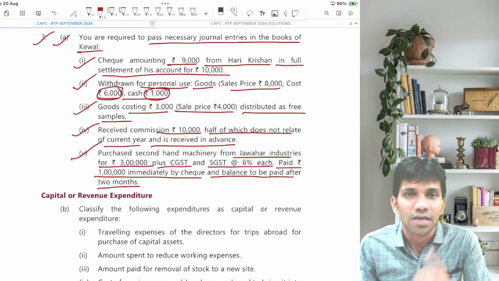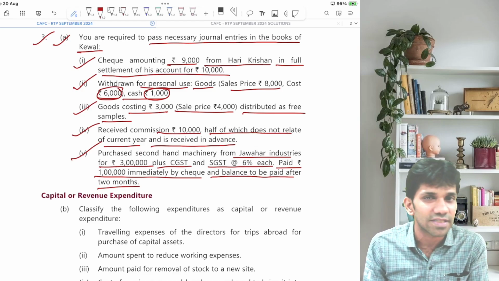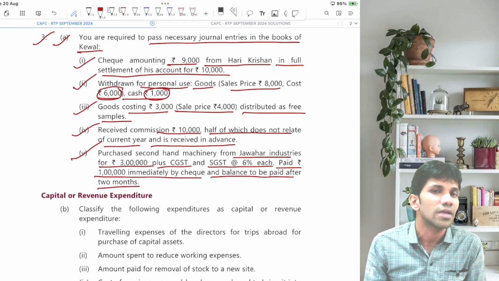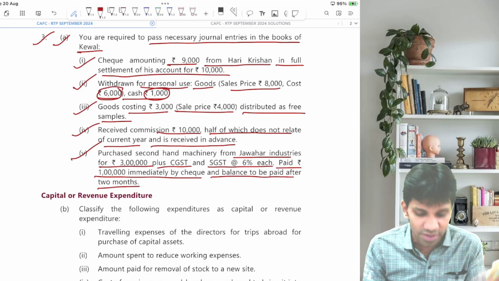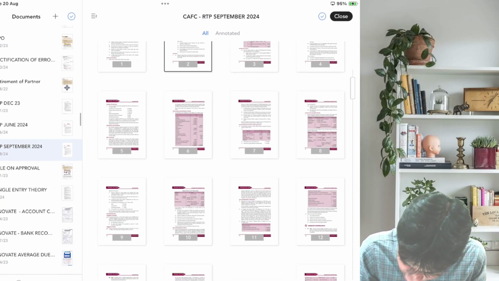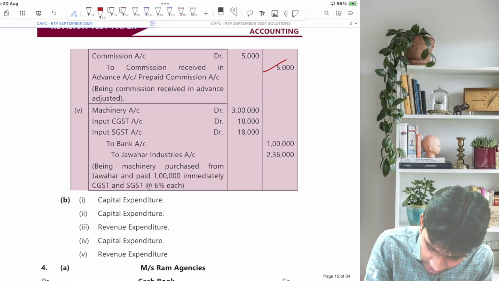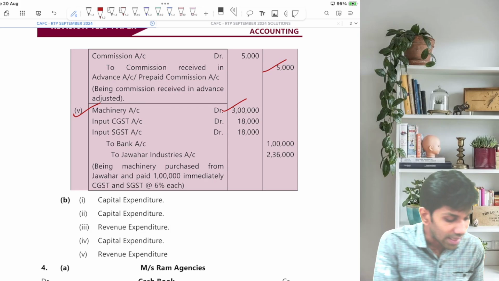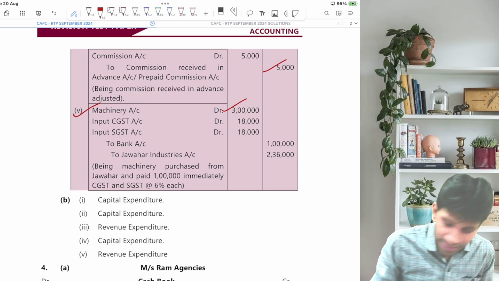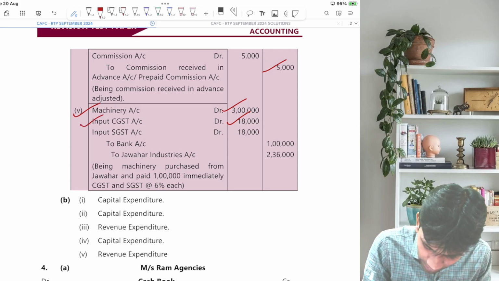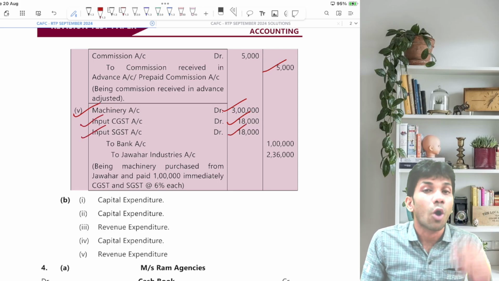So I repeat guys, machinery account debit, input CGST account debit, input SGST account debit, to bank account and to Jawar Industries account. Let's check the answer with the institute and let's go ahead quickly. Here is the answer. Machinery account debit 3 lakhs. Now 3 lakhs at 6%, guys, it's 18,000 CGST. It's 18,000 SGST.